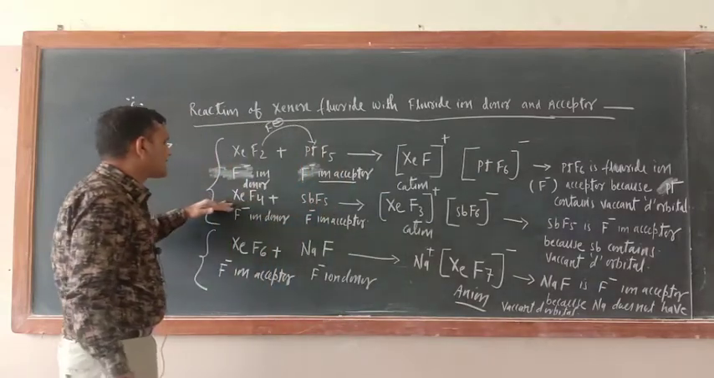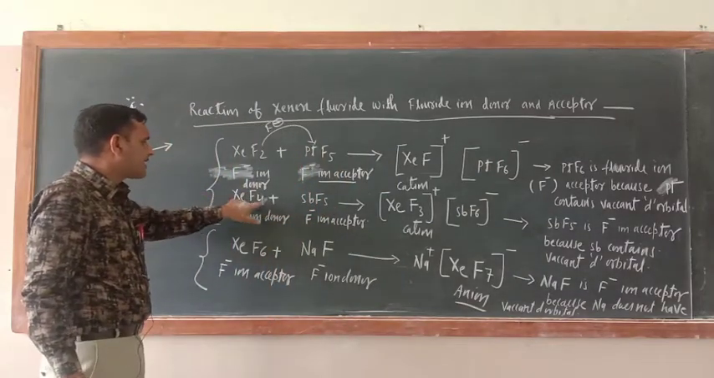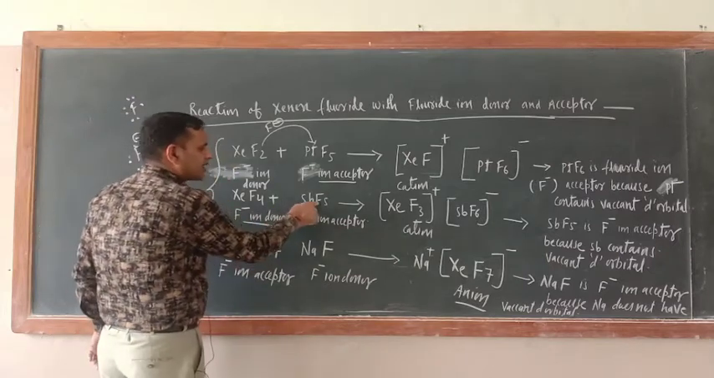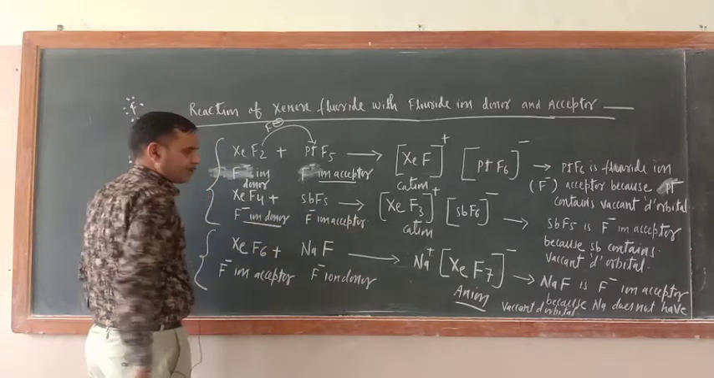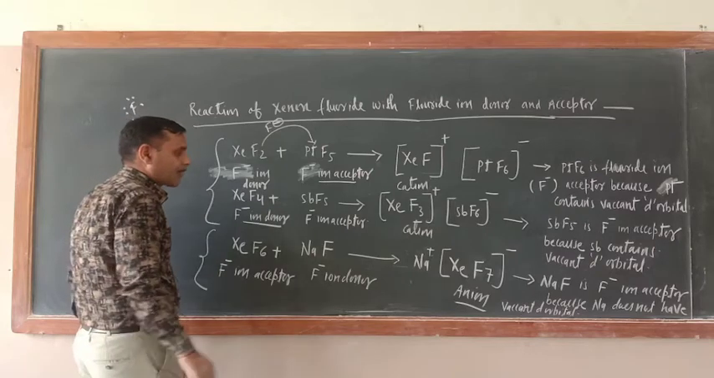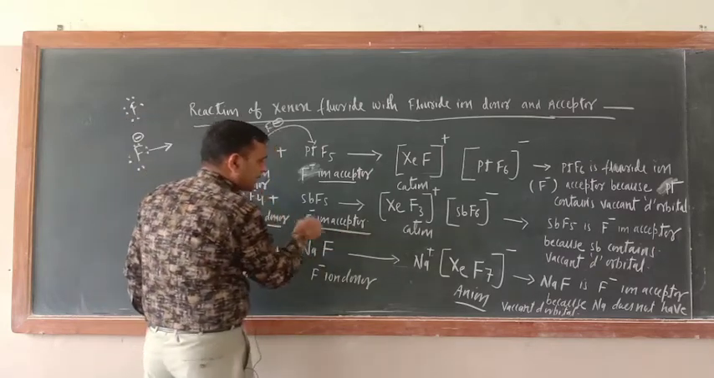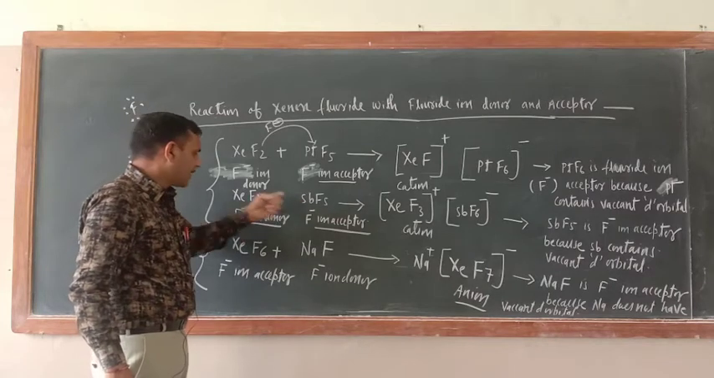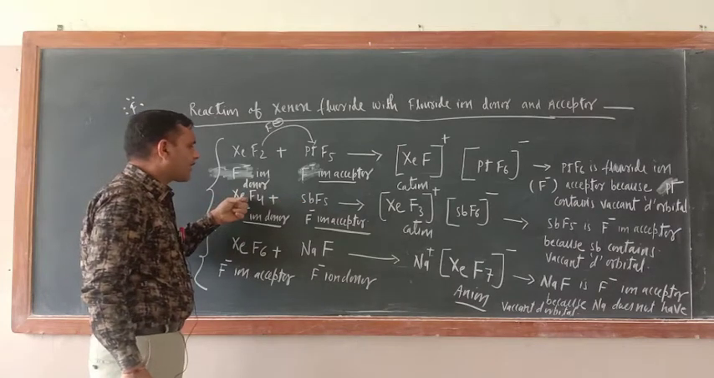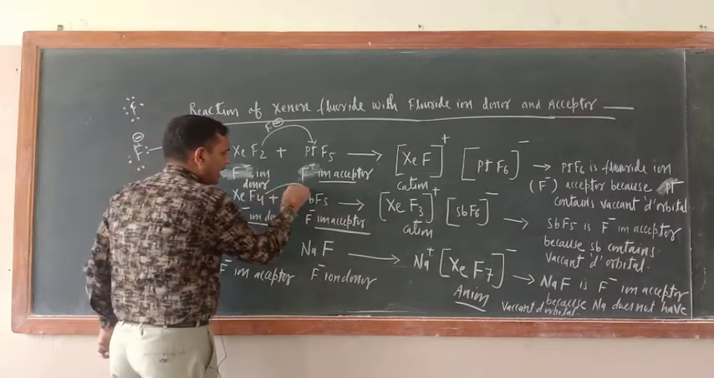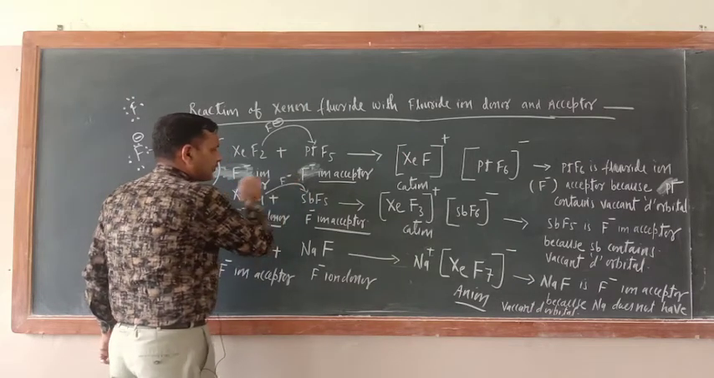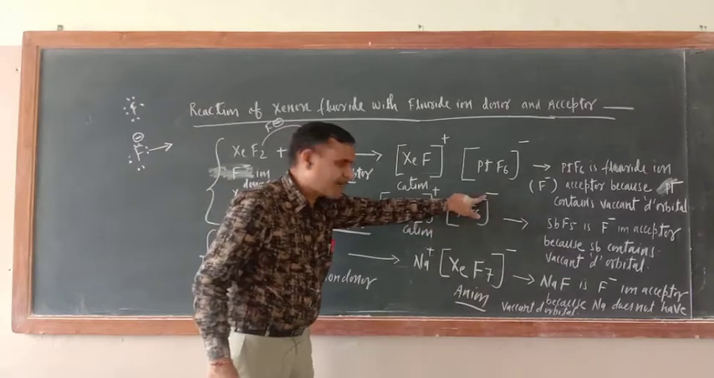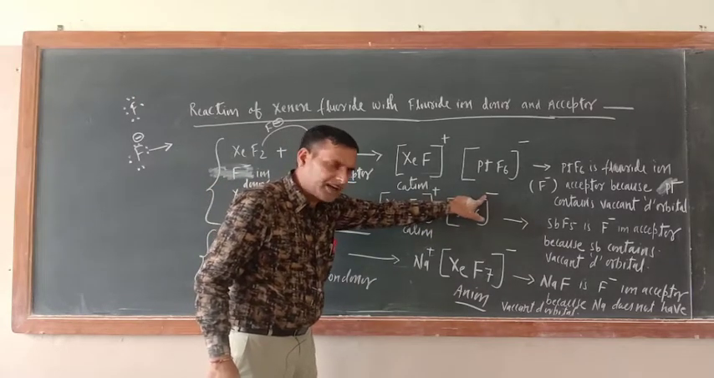Same is the case here also. XeF4 is also a fluoride ion donor, and it is reacting with SbF5, antimony pentafluoride. This is also a fluoride ion acceptor because antimony contains a vacant d orbital. So it will give one fluoride ion, F negative. So this will become SbF6 with a negative charge because it gained one negative charge.